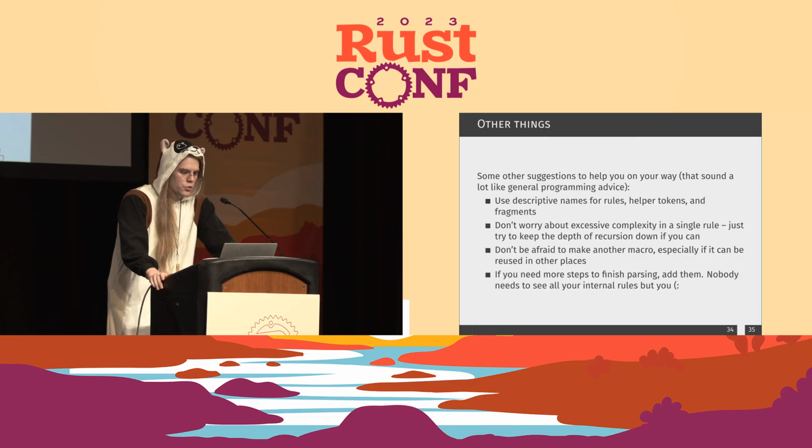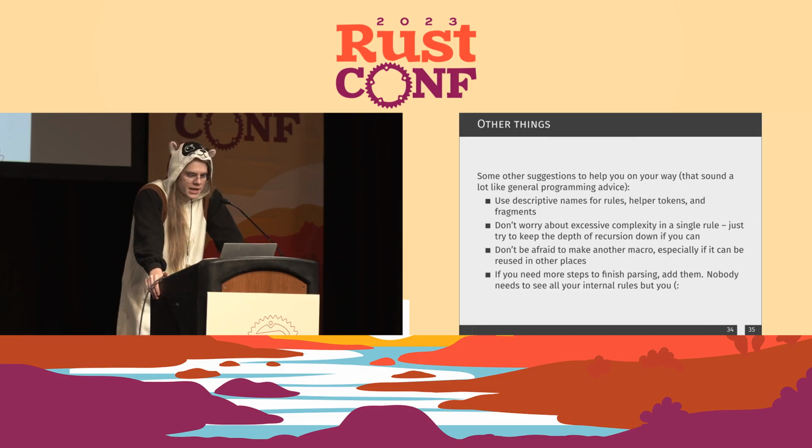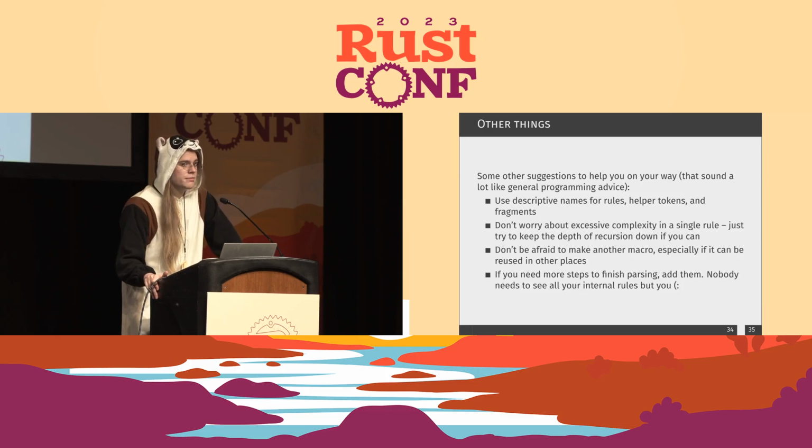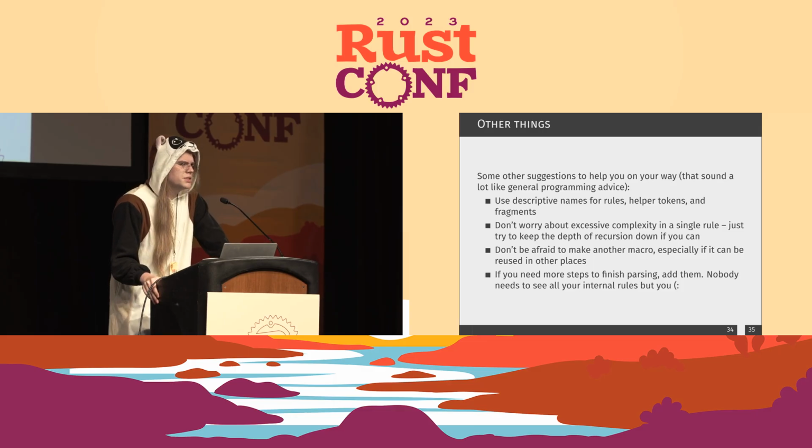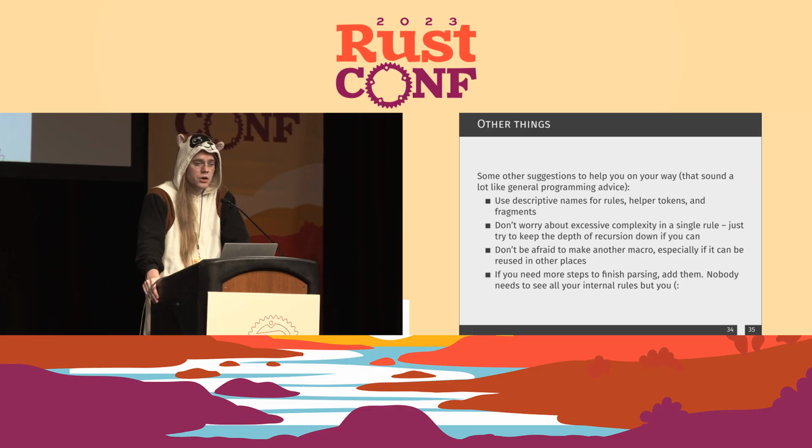Then a couple other brief things. This is just going to sound like general programming advice, but hey, use descriptive names for your rules, helper tokens, and fragments. Like, if you don't know what's going on, ooh, good luck when you come back to that in a few days. Don't worry about excessive complexity in a single rule either. That's not going to slow down your compile times very much. It's just fine. The problem is recursion, so try to keep that down if you can.